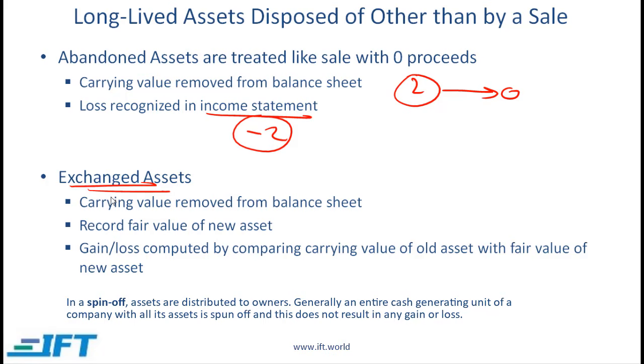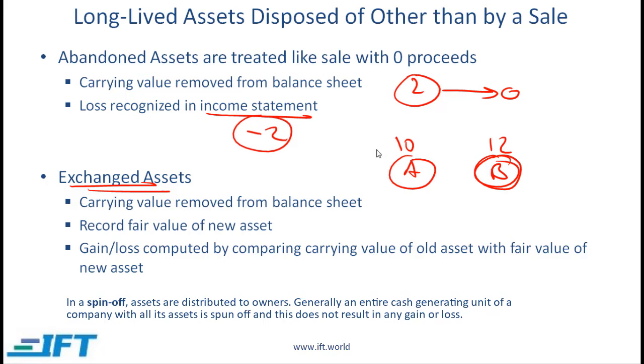Exchanged assets. You have asset A. This has been exchanged or replaced by asset B. What you do is remove the carrying value of A from the balance sheet. So if A has a carrying value of 10, B has a carrying value of 12, you remove 10 from the balance sheet and you bring B onto the balance sheet at the fair value of 12.